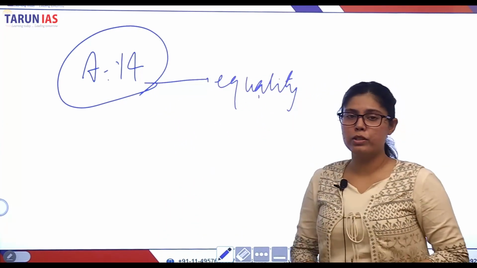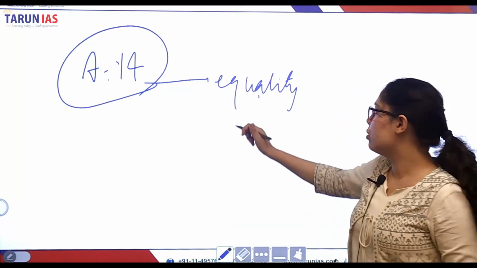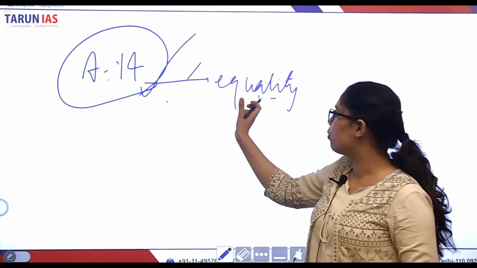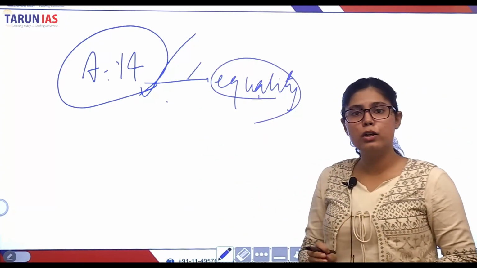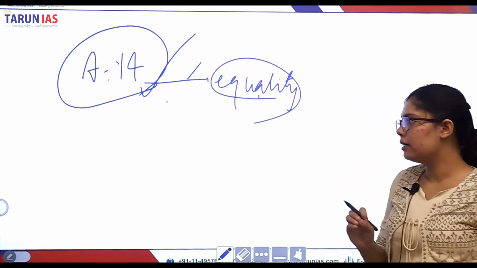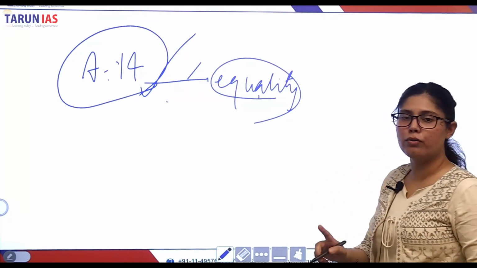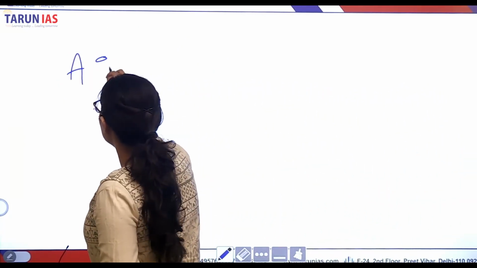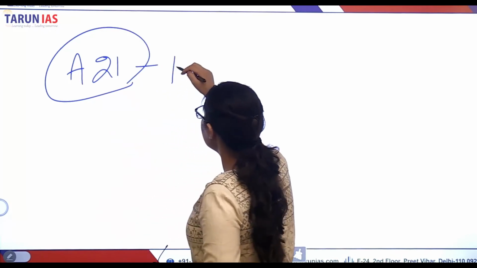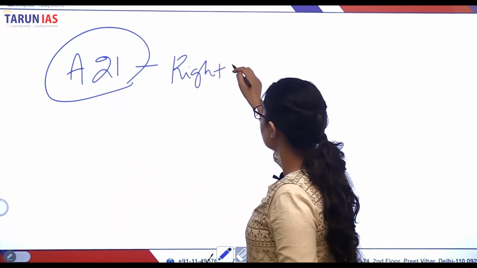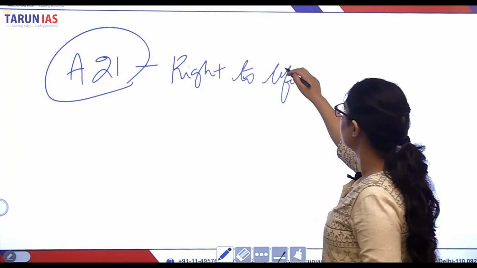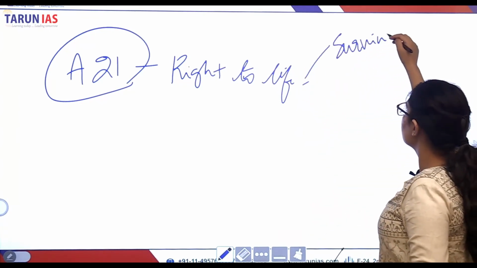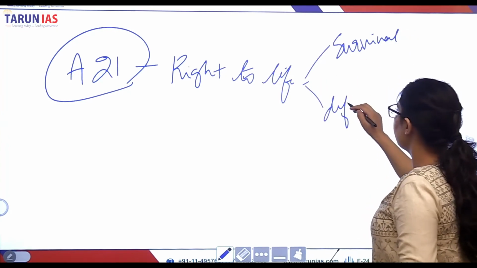Therefore, any law which is framed by the Parliament of India should be reflective of the spirit of Article 14, that is right to equality. It should include everyone under its consideration, under the protection of the law. The second point is Article 21, right to life. And not just the survival life, but a dignified life.